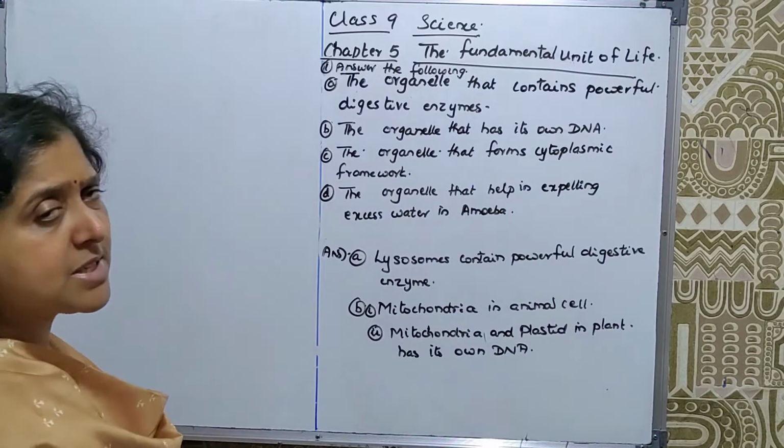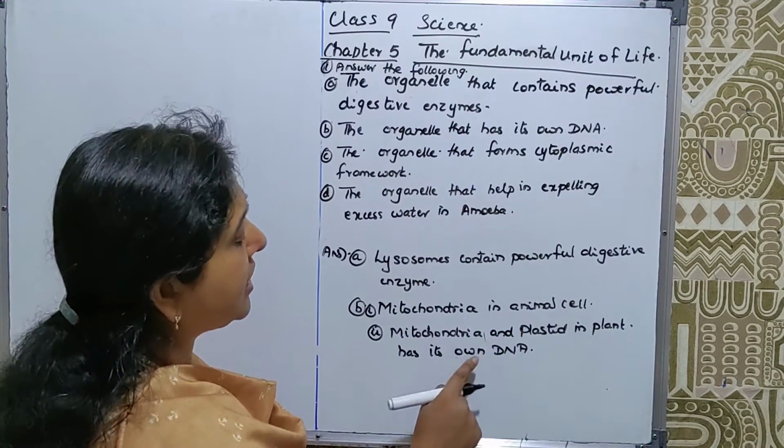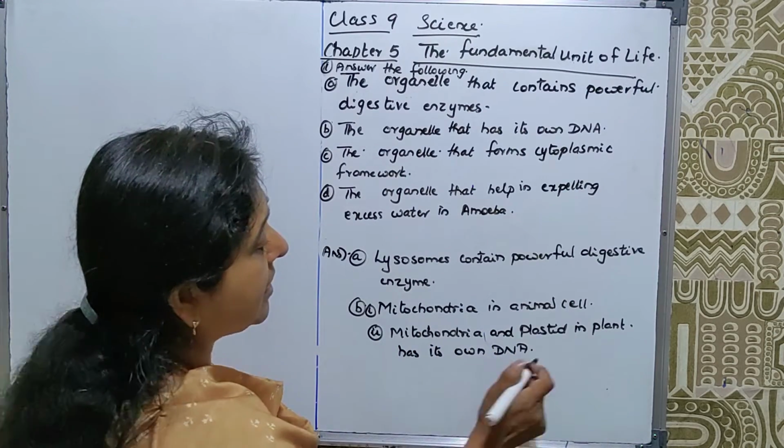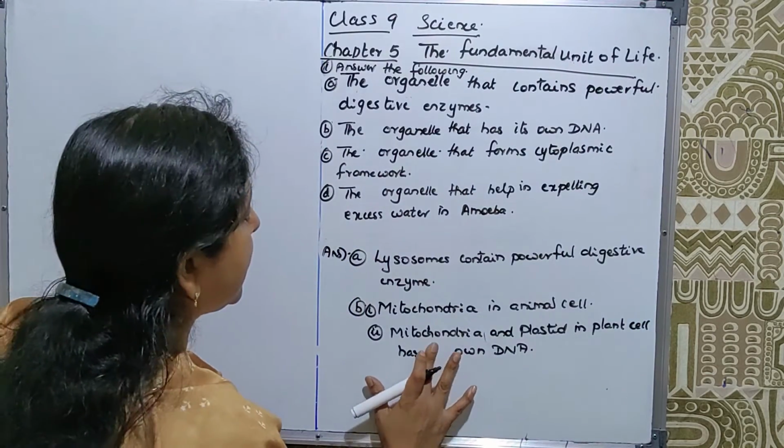Actually, animal cell has no plastid, so only mitochondria in animal cell have their own DNA, whereas mitochondria and plastid in plant cell have their own DNA.